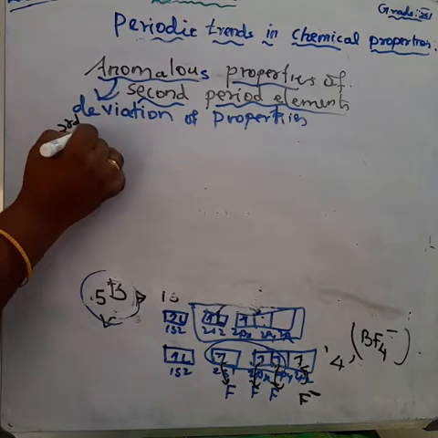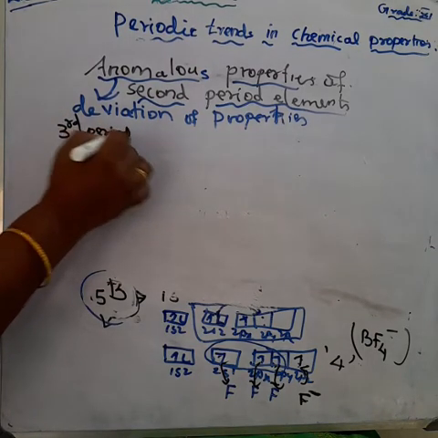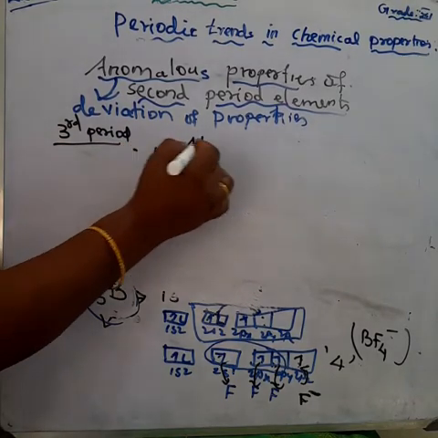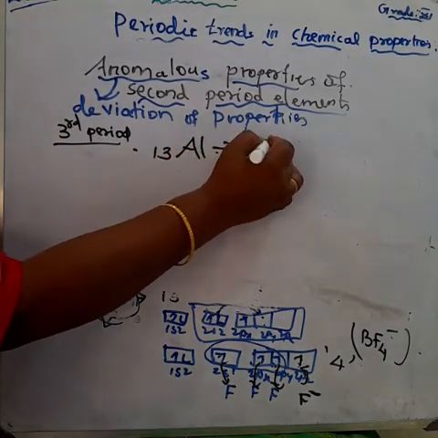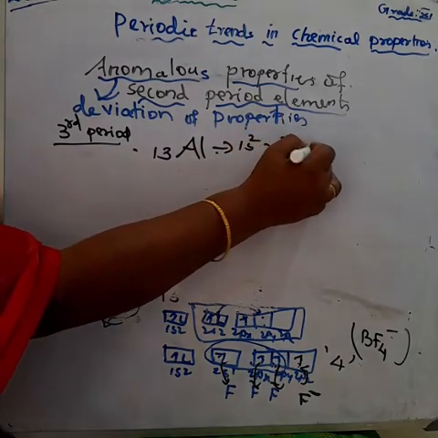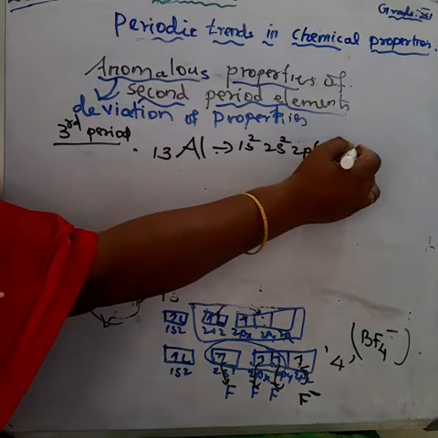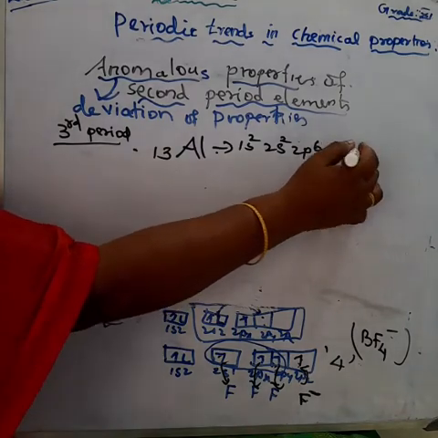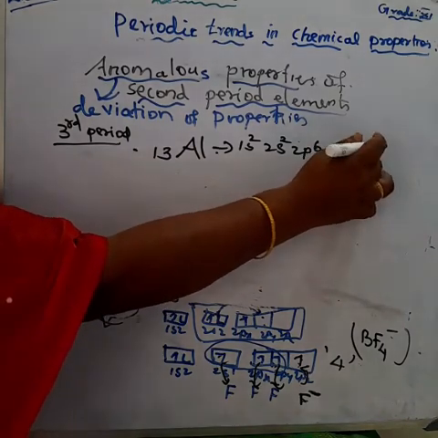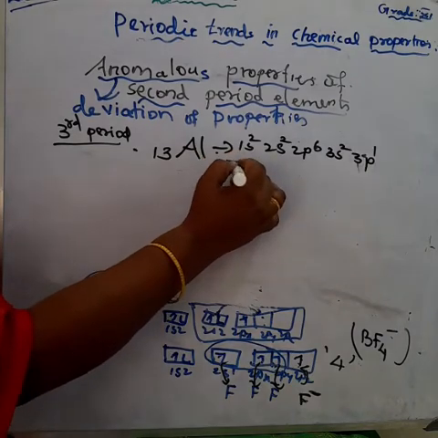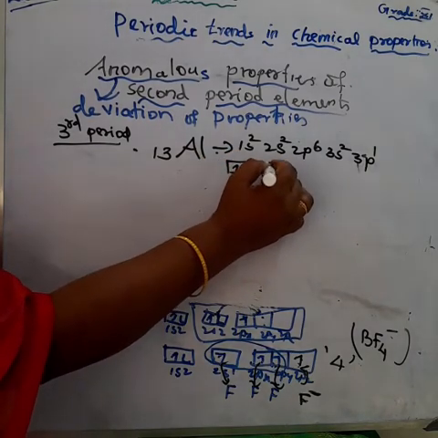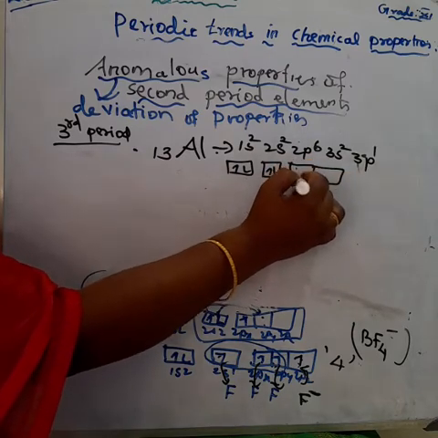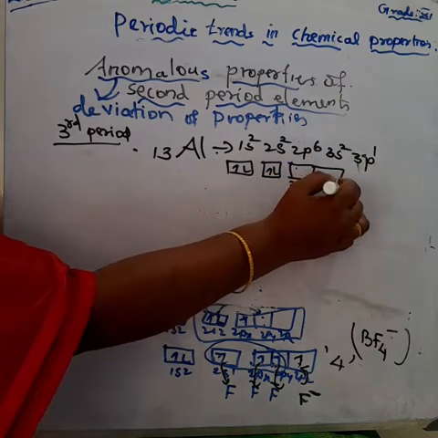For example, I am taking aluminium, atomic number 13. What is the electronic configuration? 1s2, 2s2, 2p6, 3s2, 3p1. So the orbital diagram: 1s2, 2s2, 2px, 2py, 2pz, and 3s2.